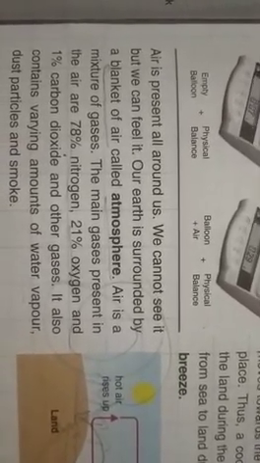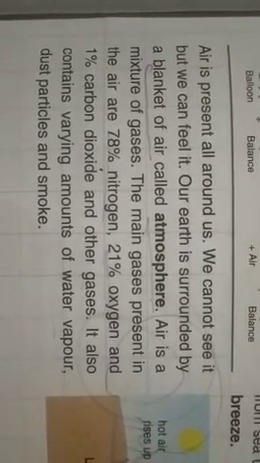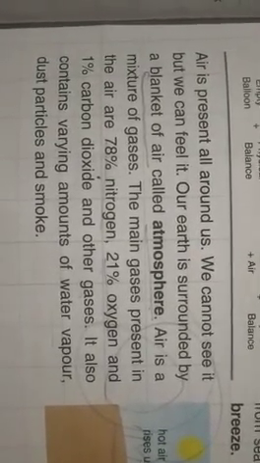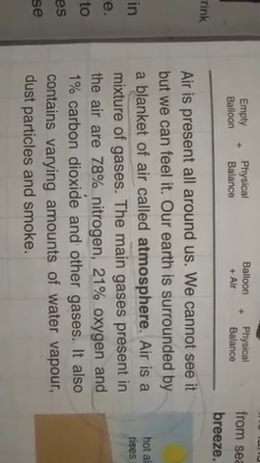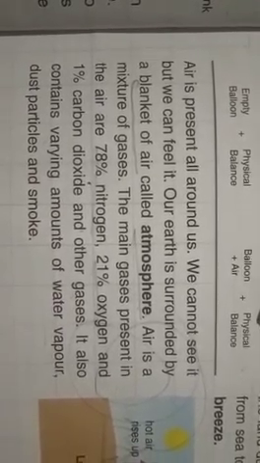These are the others. So if I ask you, what is the composition of air? Which gases are present? 78% nitrogen, 21% oxygen, and 1% other gases, smoke, dust particles. These are the other gases, okay?